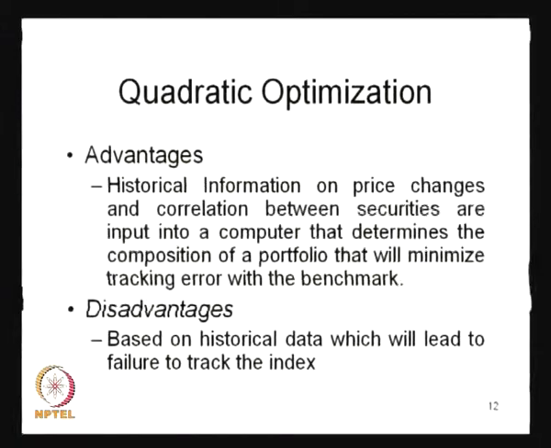Then another technique we use is quadratic optimization. Here, in this method, we use historical information on price changes, and the correlation between securities is input into a computer that determines the composition of the portfolio that will minimize the tracking error with the benchmark.